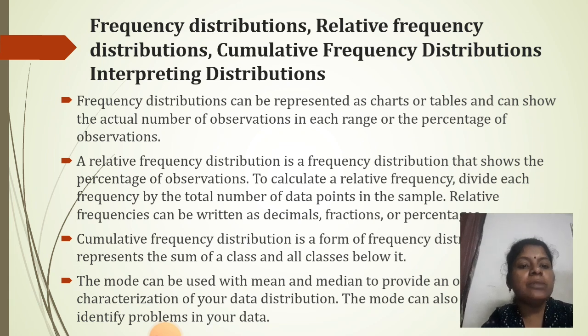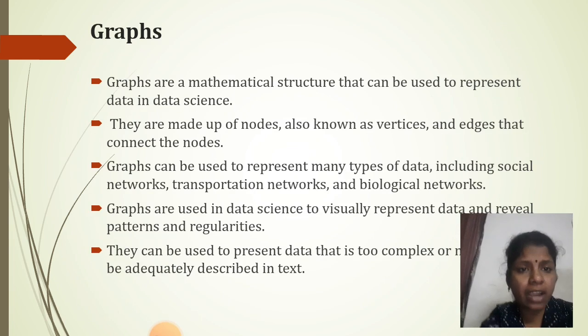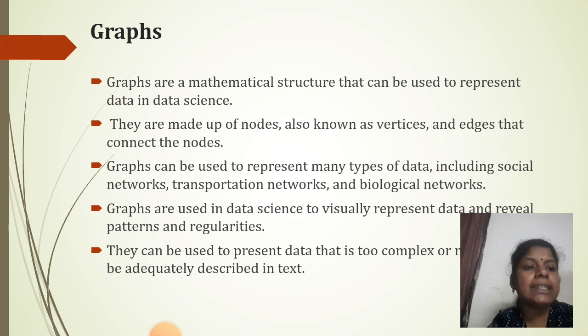Cumulative frequency distribution is a form of frequency distribution which represents the sum of a class and all classes below it. The mode can be used with the median and mean to provide the characterization of your data distribution. The next is graphs. Graphs are a mathematical structure that can be used to represent data in data science. They are made up of nodes, also known as vertices, and edges that connect the nodes. Graphs can be used to represent many types of data including social networks, transportation networks and biological networks.